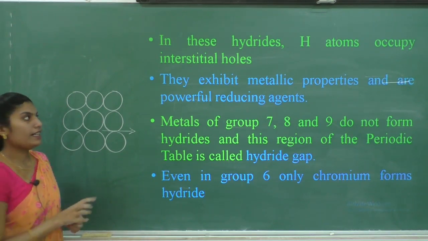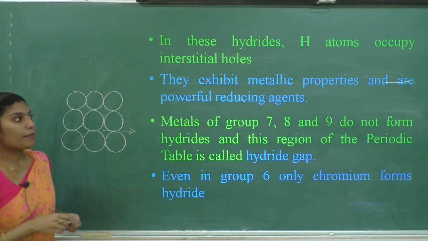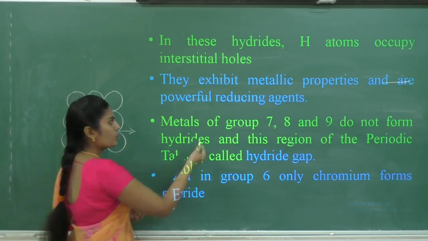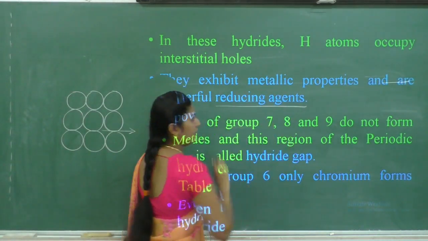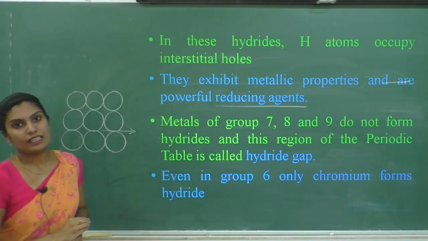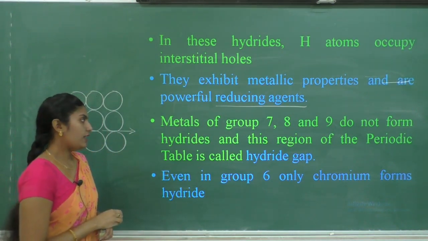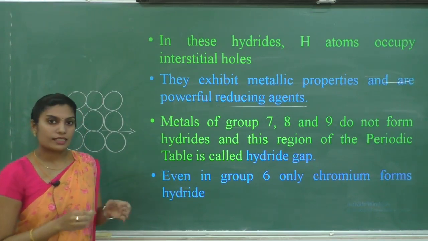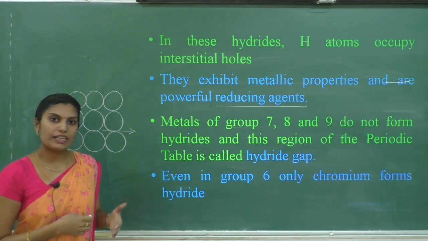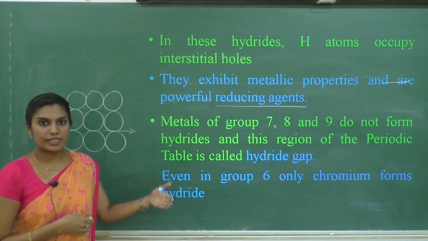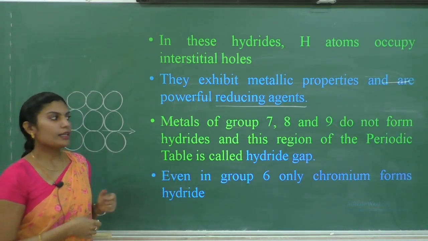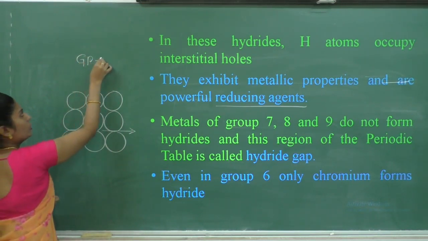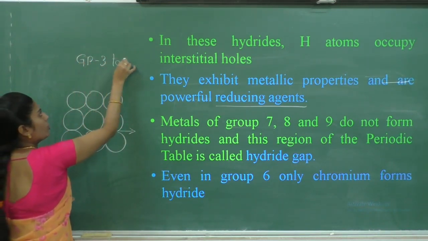They exhibit metallic properties and are powerful reducing agents. These hydrides are also used as reducing agents. Next, already we said that these hydrides are formed when D block elements combine with hydrogen. D block elements means group 3 to group 12.